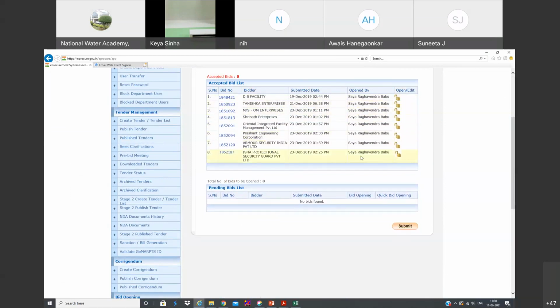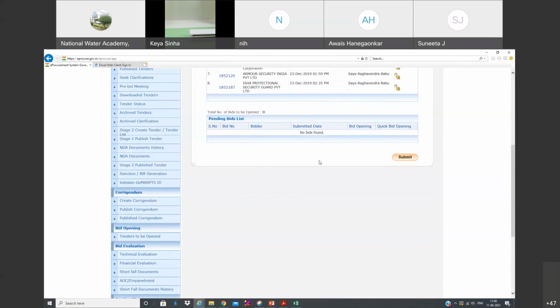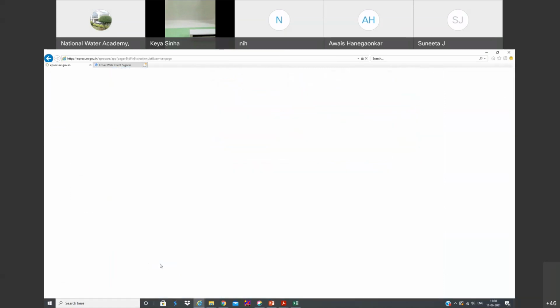Now, after opening all the financial bids and they got accepted, we have to place those financial bids before the technical tender evaluation committee, and they will evaluate and they will say we need to place the work order to so and so company. So after that, we need to go to financial evaluation.